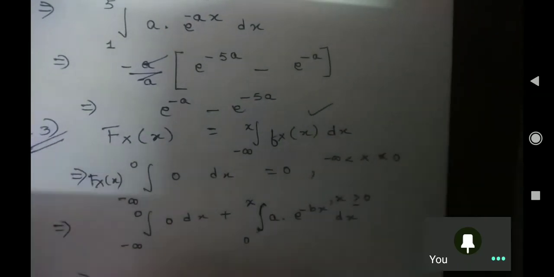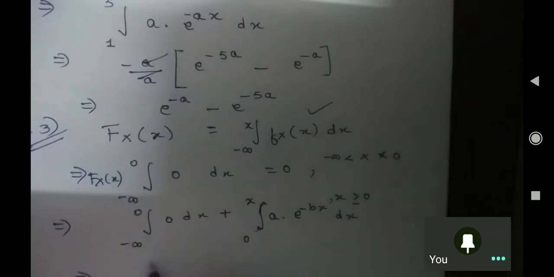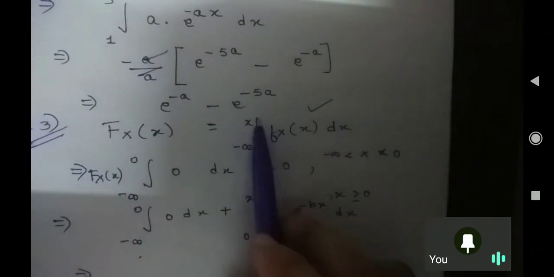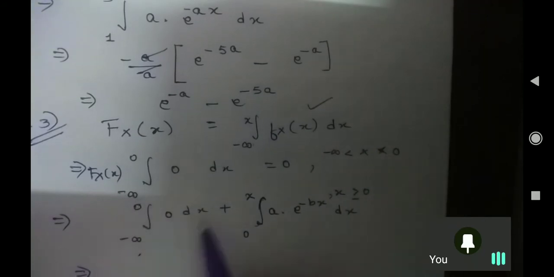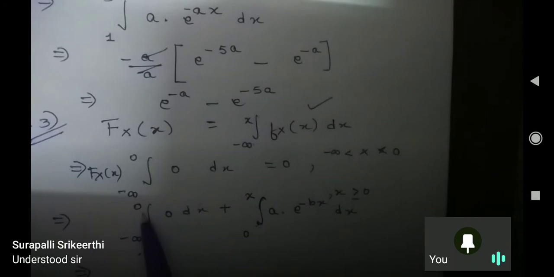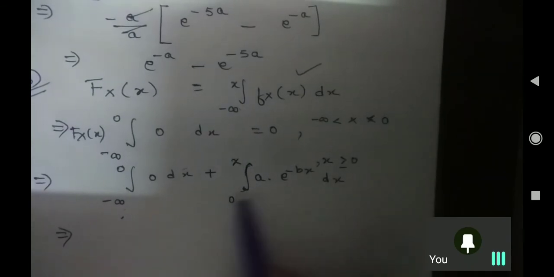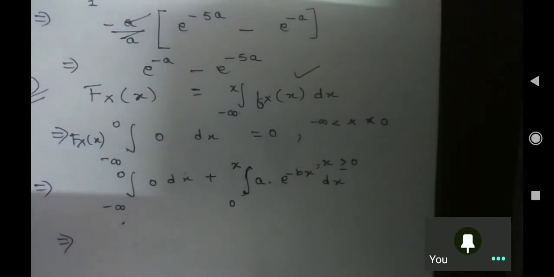Okay. Now Suryapali, what we are doing is applying the basic part. We know the definition, minus infinity to x. I am saying from minus infinity to 0, we find that it is 0, so I have written 0 into dx. Fine. Understood sir. Okay. So now just do the integration of this part. What you will get?